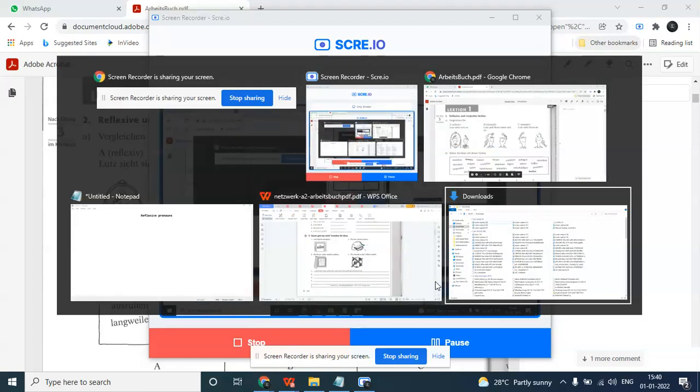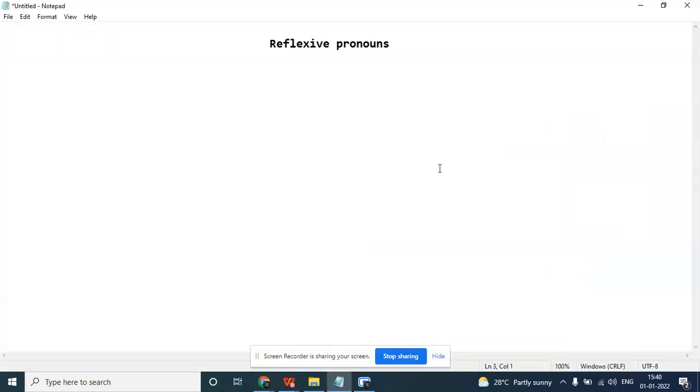Okay, reflexive pronouns. Let's start. Now, these reflexive pronouns exist with the reflexive verbs. Reflexive verbs. Okay, so we need to learn by heart some reflexive verbs, and realize that these verbs will always use the reflexive pronouns.